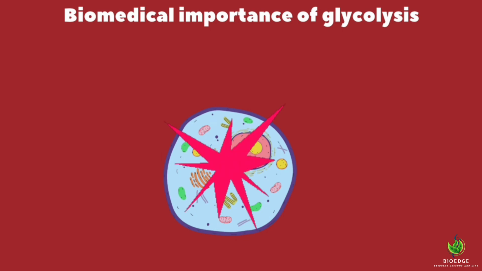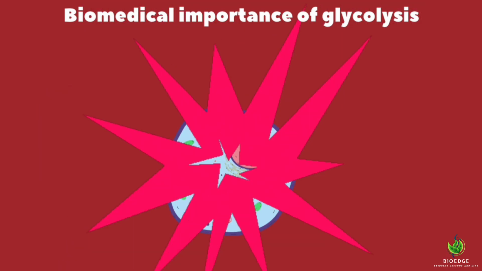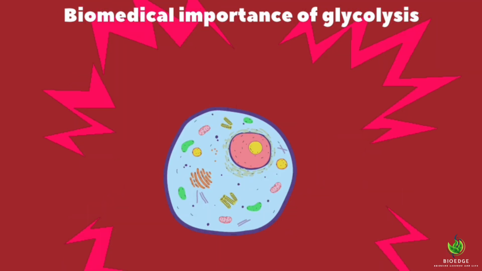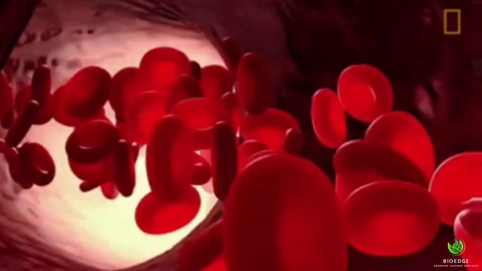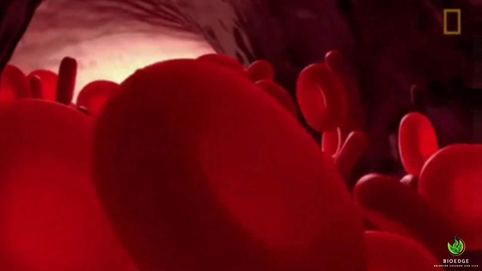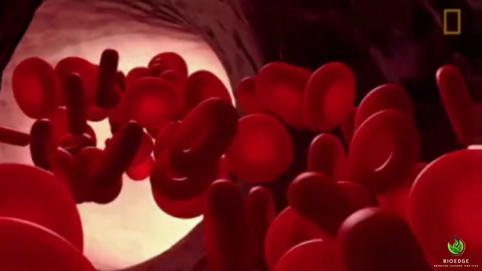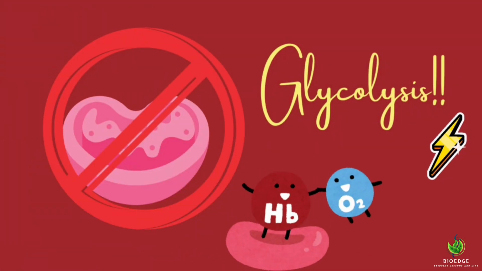Glycolysis occurs in the cytoplasm of the cell. It is very important for the functioning of various cells in the body. The oxygen is carried throughout the body by hemoglobin in red blood cells, which then supplies oxygen to various tissues. The RBCs lack mitochondria, so they primarily rely on glycolysis for energy production.